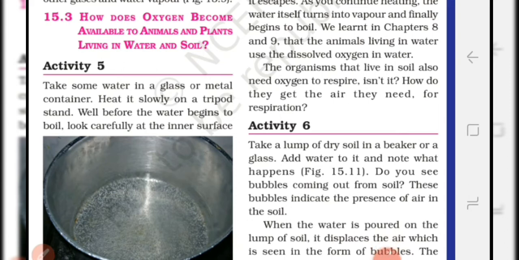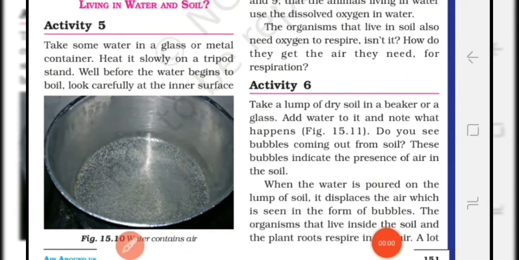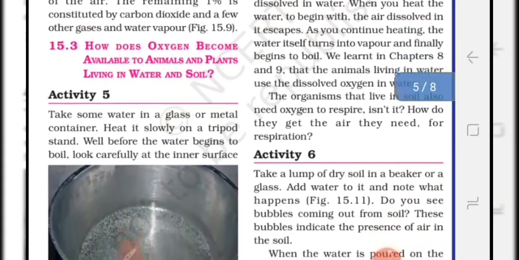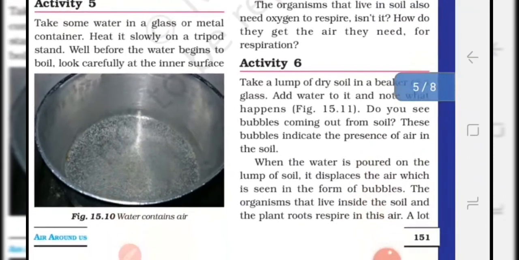And when you heat the water, what will happen? Students, on heating, the air dissolved in the water escapes, and gradually the water itself turns into vapors and finally begins to boil. So the animals and plants which live in the water use this air or oxygen dissolved in the water. Now let us see activity 6.